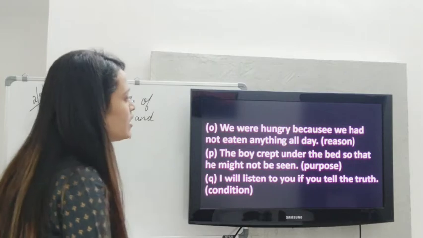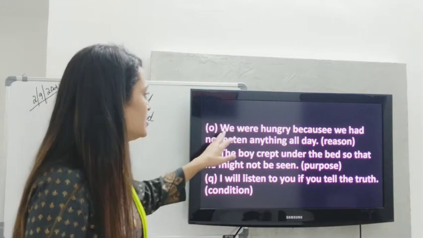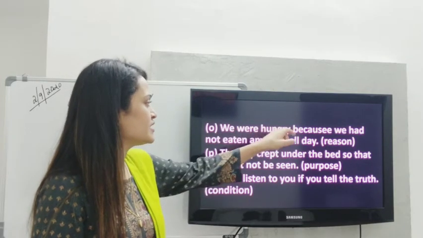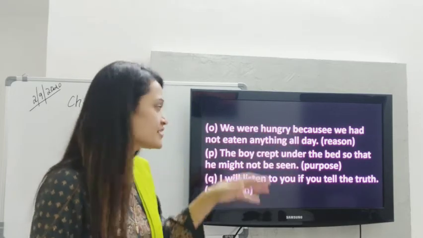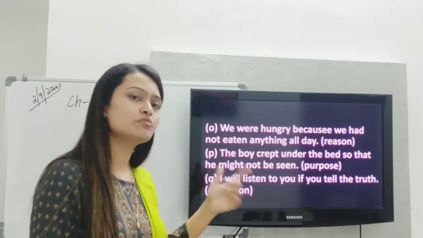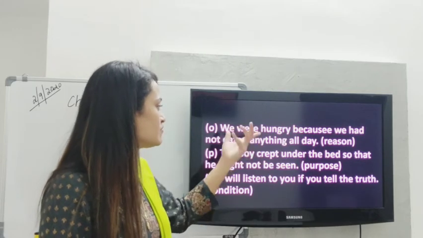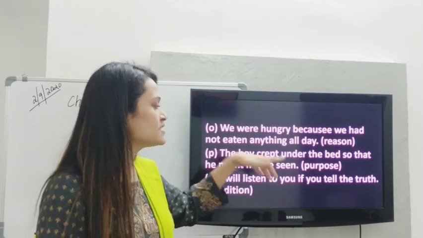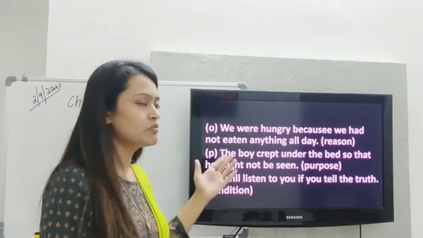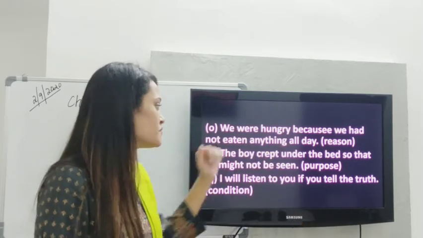Okay, we were hungry, because we had not eaten anything all day. We is the subject, were hungry is the predicate. It's telling us a reason, a subordinate adverb clause of reason. The boy, subject, crept under the bed, predicate, so that he might not be seen. He's got a purpose, right? Subordinate adverb clause of purpose.